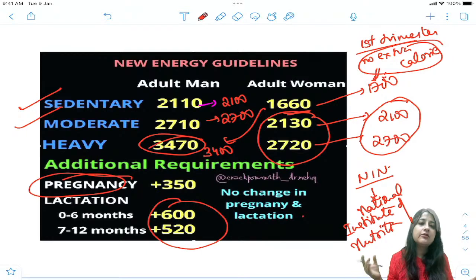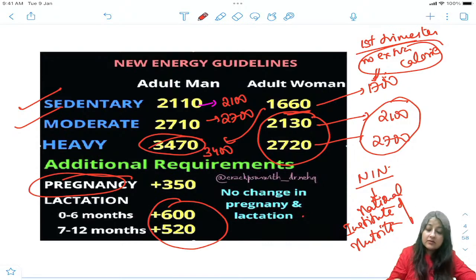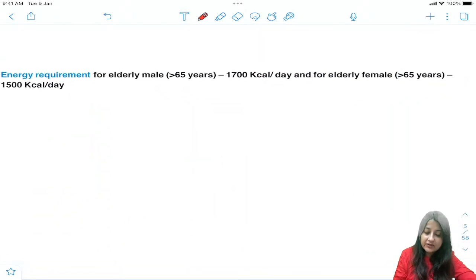Suppose your Dadaji, who's elderly, like 70 years, comes to you and asks how many extra calories do I need? What are you going to tell your Dadu? What is the amount of extra calorie your Dadaji needs? If he's above 60 years, will he need the same as 2100 or 2700? Or if your Dadi comes to you, will she need the same amount? No. So how much is it? Just pay attention to this.